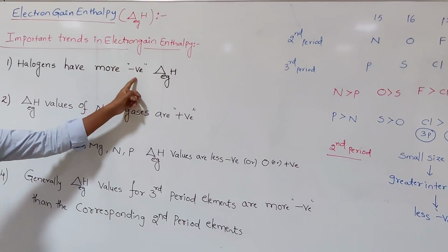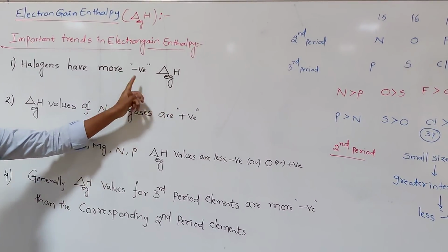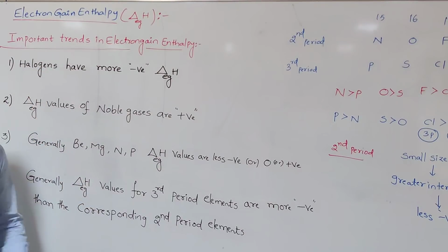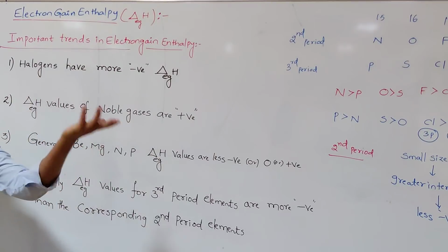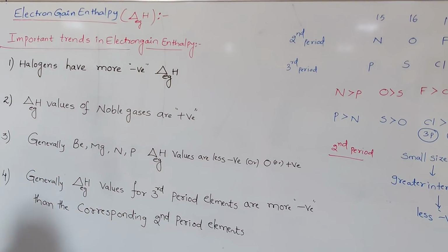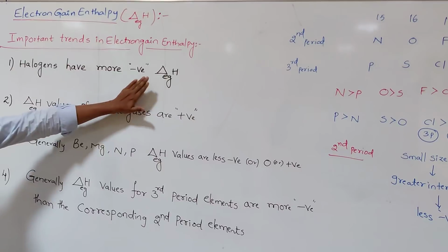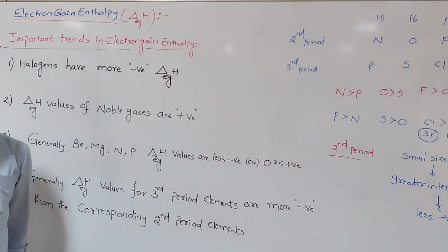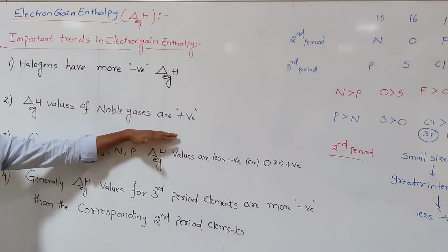Halogens have a more negative electron gain enthalpy because they have a greater tendency to accept the electron. Why do they have the greater tendency to accept the electron? By accepting the electron, they get which one? Stable electronic configuration. That's where the more amount of energy is released. The noble gases have positive electron gain enthalpy because they already have a stable electronic arrangement.